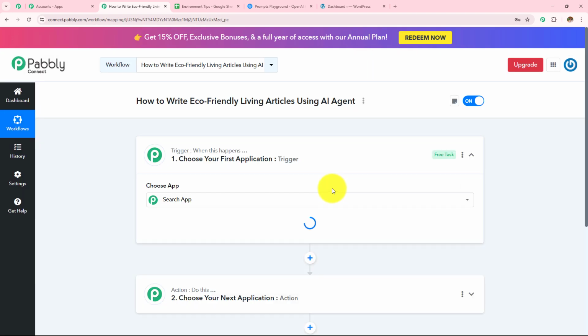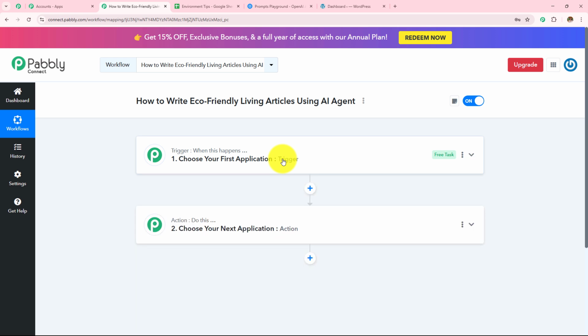As soon as I click on create, two boxes have appeared in front of me. One is trigger, the other is action. So trigger says when this happens and action says do this. So trigger is basically an event which starts the automation of a workflow. There can be only one trigger step in a workflow, but as many action steps as you want.